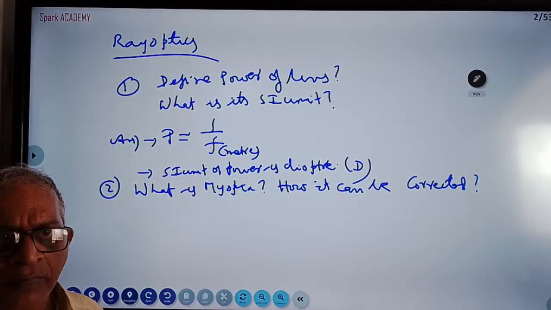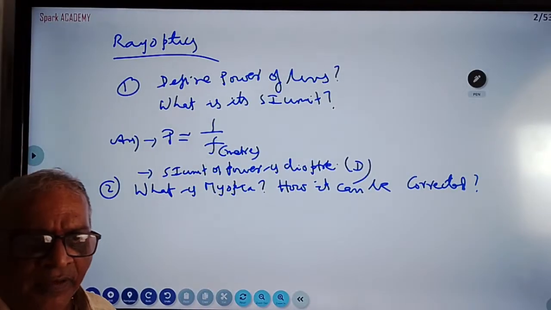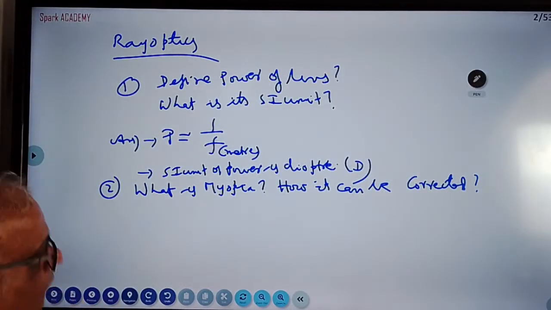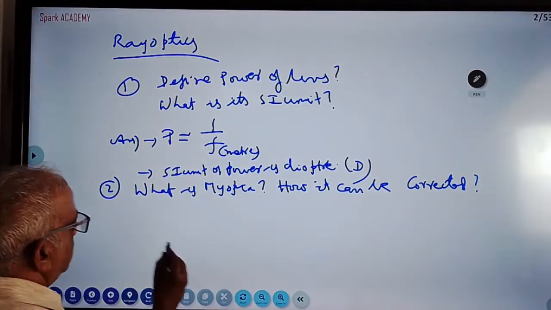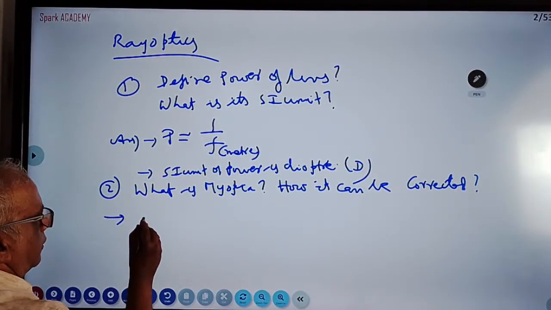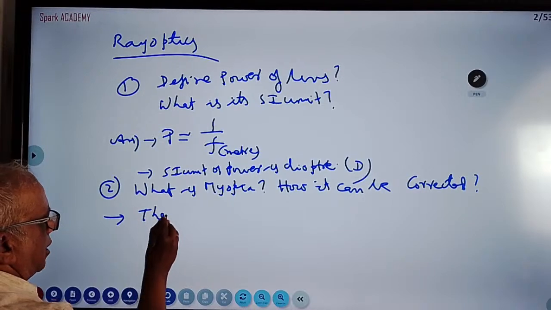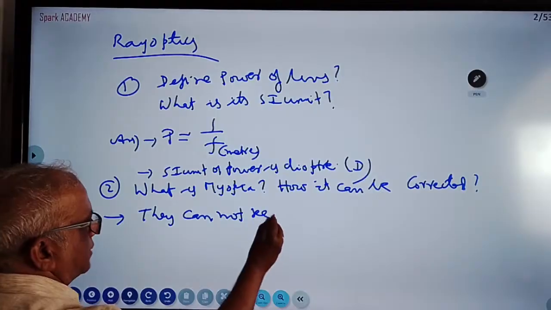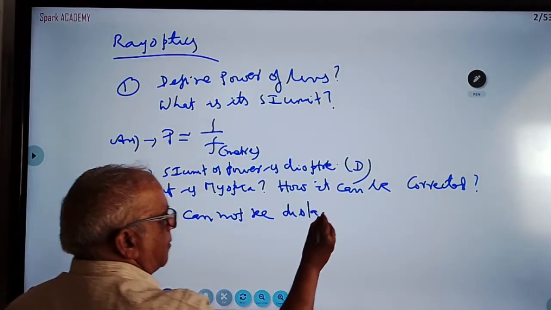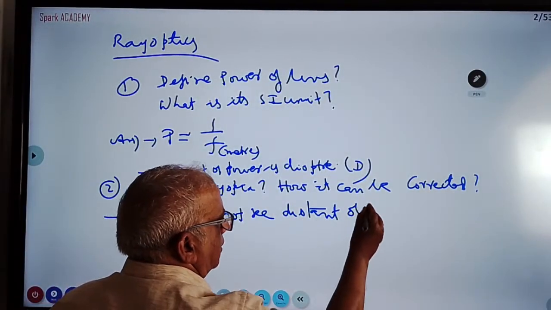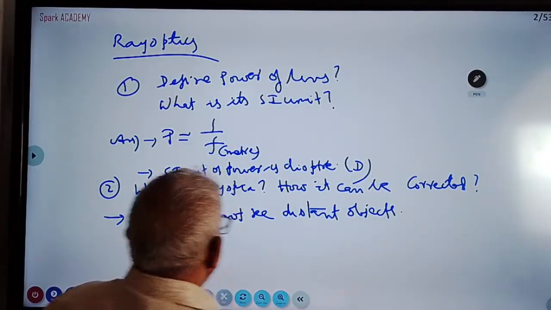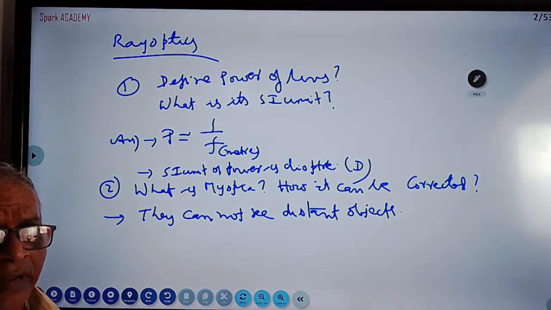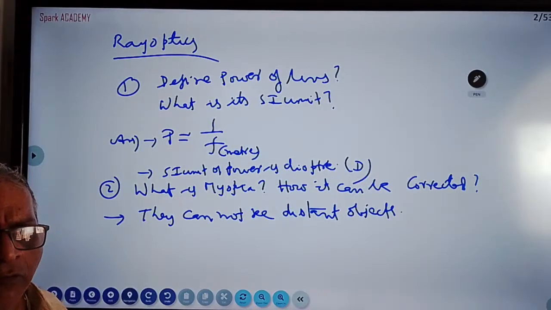Those suffering from nearsightedness cannot see distant objects. So you can write that the image is formed before the retina in your eye.